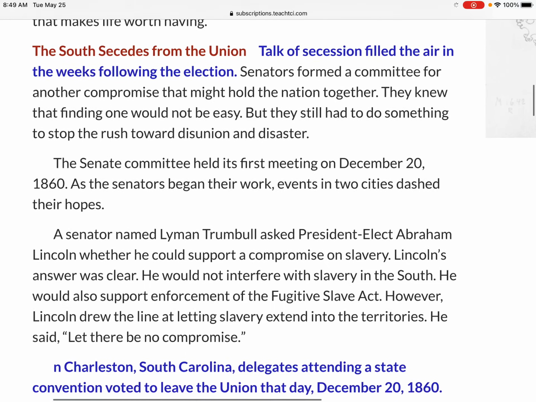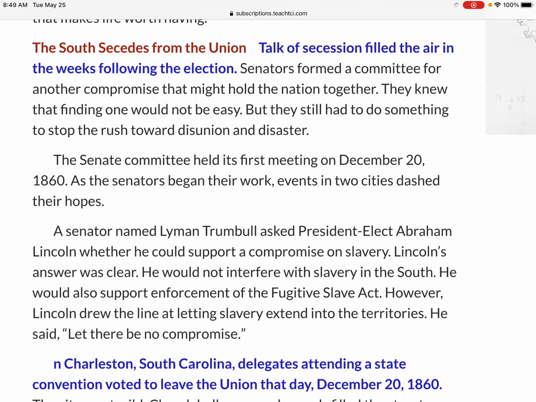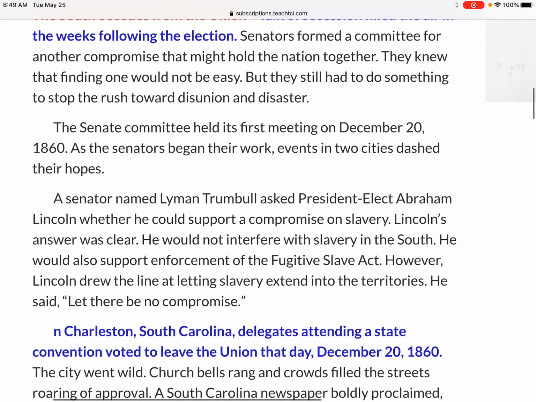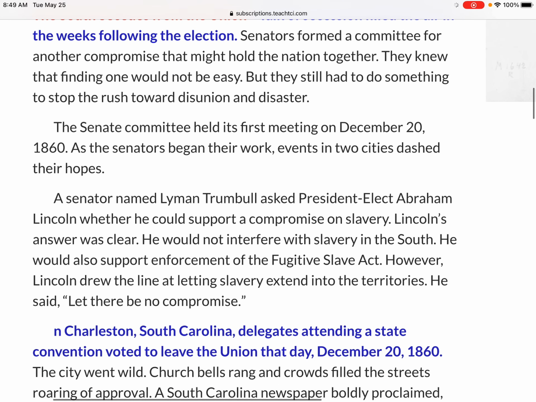Anyway, the South secedes. Secedes means splits from the Union of the United States. Talk of secession, leaving the United States, filled the air in the weeks following the election. Senators formed a committee for another compromise that might hold the nation together. They knew that finding one would not be easy, but they still had to do something to stop the rush towards disunion and disaster.